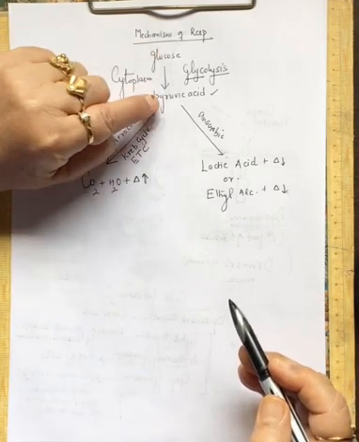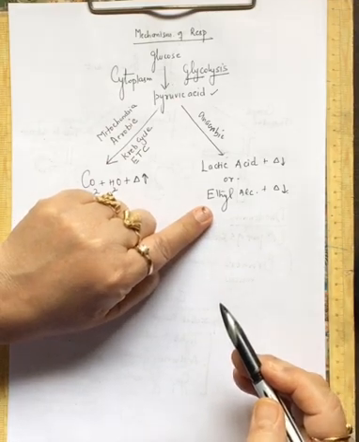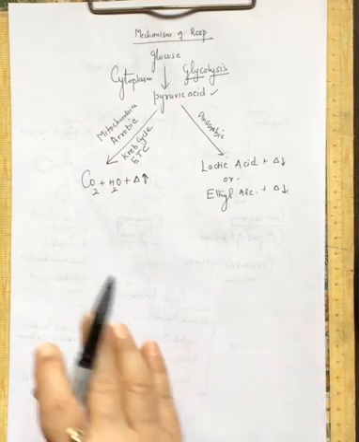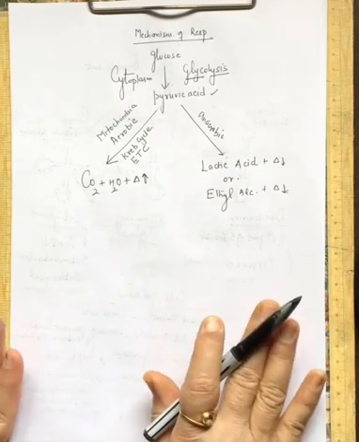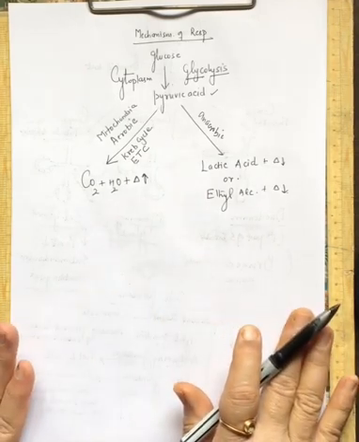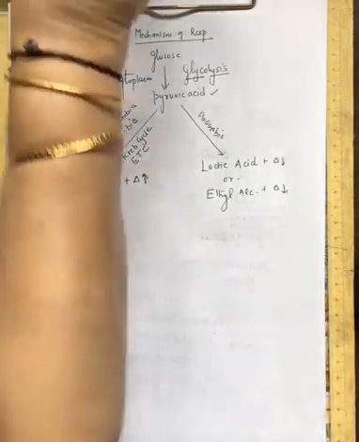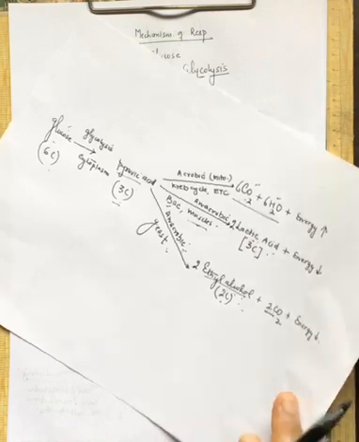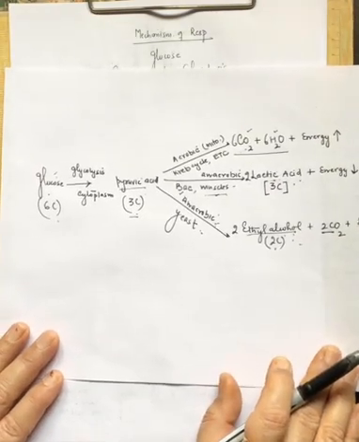So first the glucose will break into pyruvate, and then pyruvate will change to ethyl alcohol. So this is the mechanism of respiration, how in your body cells the glucose is getting oxidized aerobically or anaerobically, right?